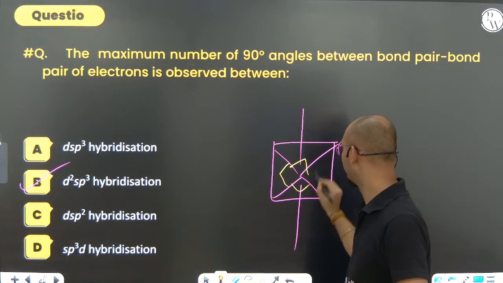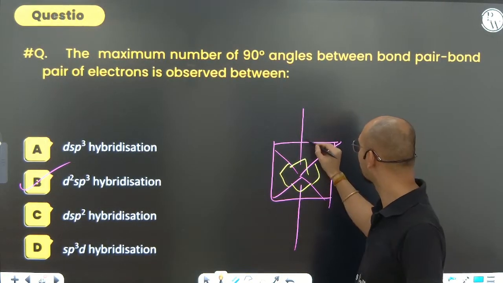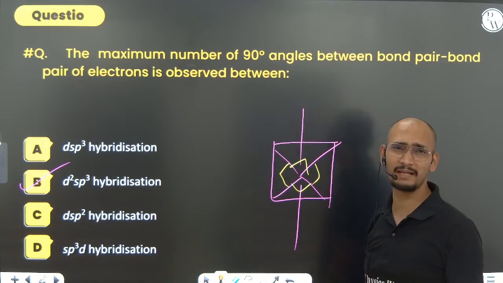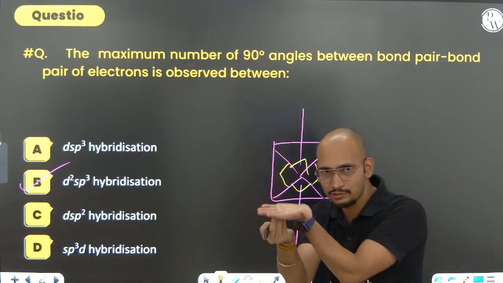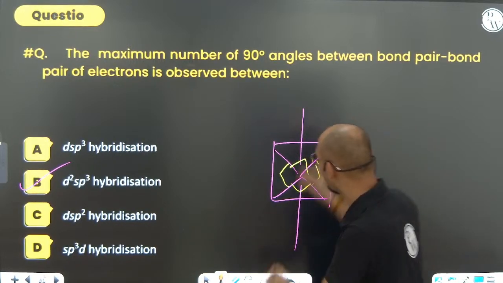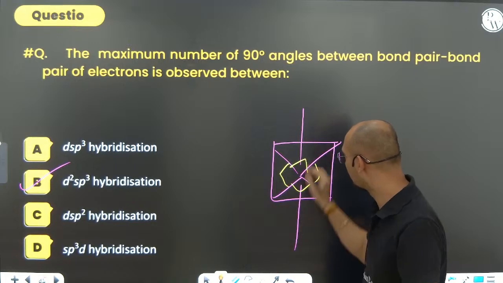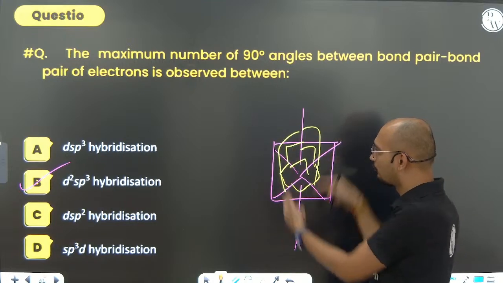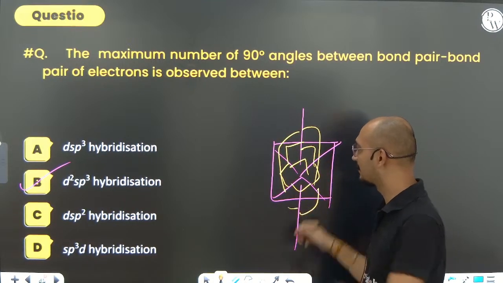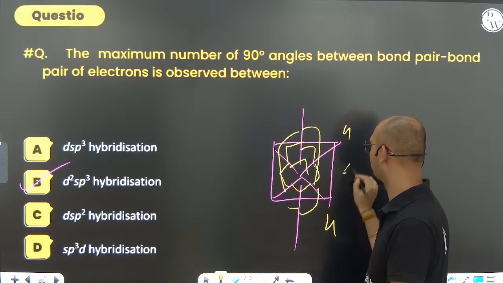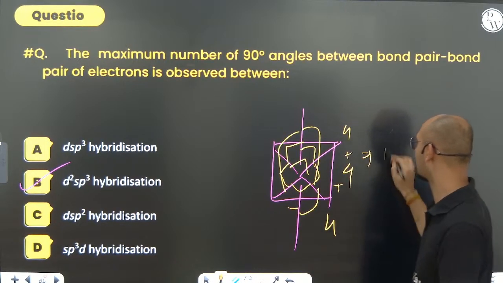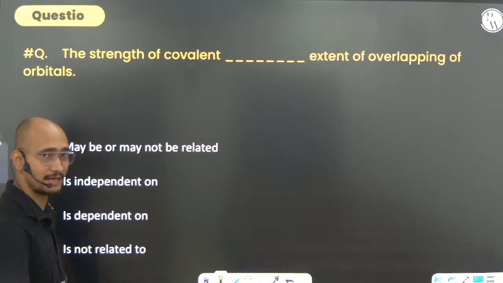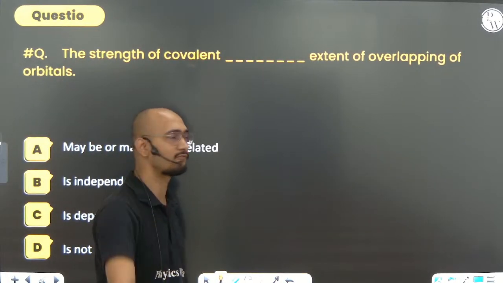See, how many of them are there? 1 2 3 4. 4 तो ये हो गया in the plane. Can you see? ये जो above the plane, one protrusion is above the plane, one protrusion is below the plane. Let's say this is square planar, one is protruded upside, one is protruded downside. So this protrusion is going to have 1 2 3 4. How many of the bonds are there? There are 4 bonds. So 4 के साथ 90, नीचे वाला भी 4 के साथ 90, नीचे भी 4, ऊपर भी 4, बीच में भी 4. So overall, how many of the 90-degree angles are there? 12 are there. Nobody will have the 12. You can see that d2sp3, that is octahedral structure. In octahedral structure, maximum number of 90 degrees are there.